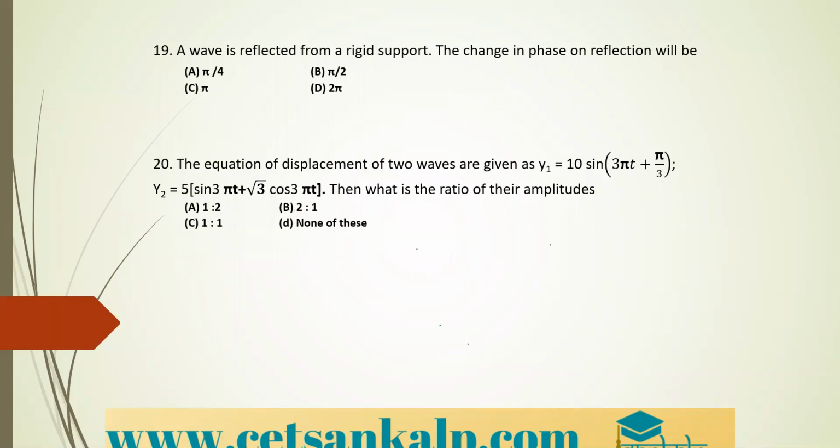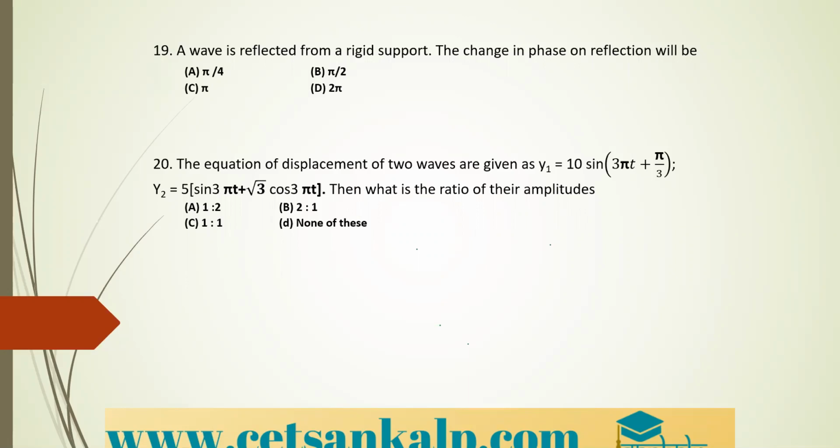Next question: a wave is reflected from a rigid support. The change in phase on reflection will be: option A, pi by 4; option B, pi by 2; C is pi; D is 2 pi. When it reflects from a rigid support, the phase change is pi. We can understand this by theory. So a wave reflected from a rigid support has a phase change of pi. The correct option is option C.